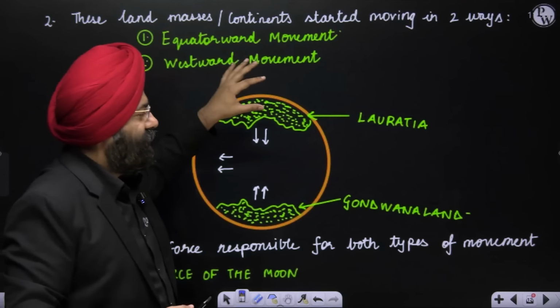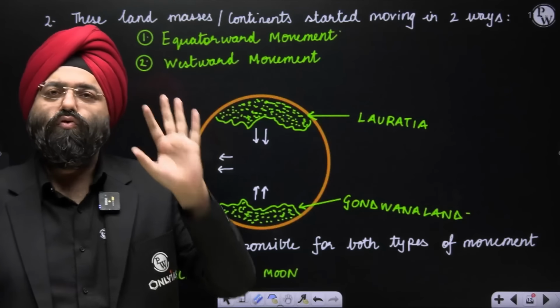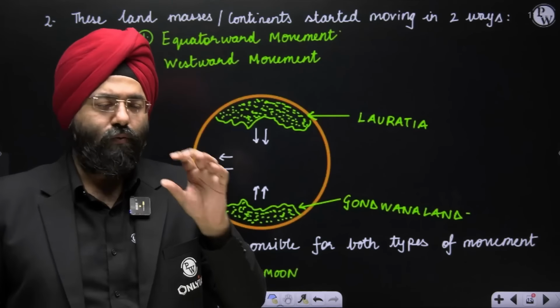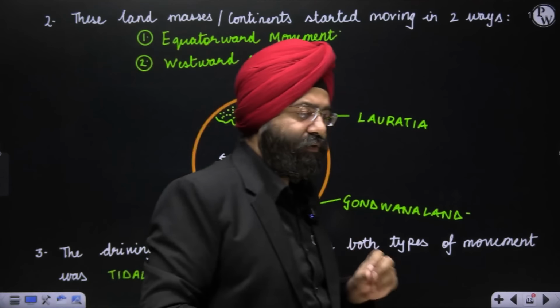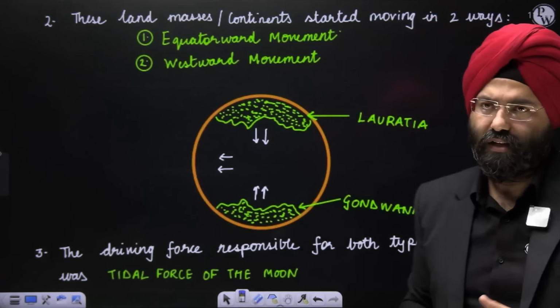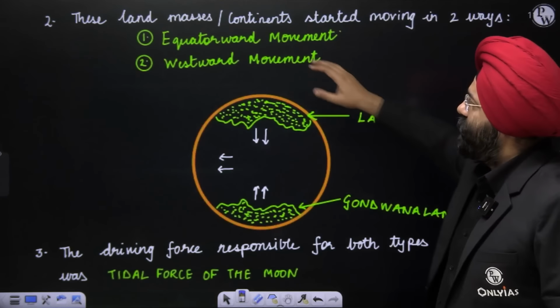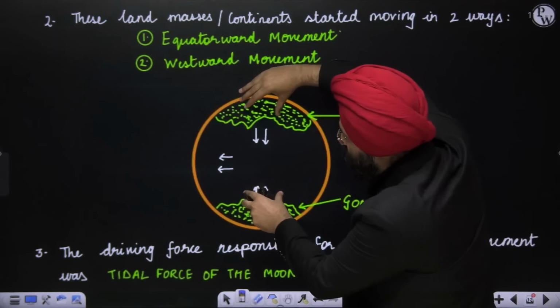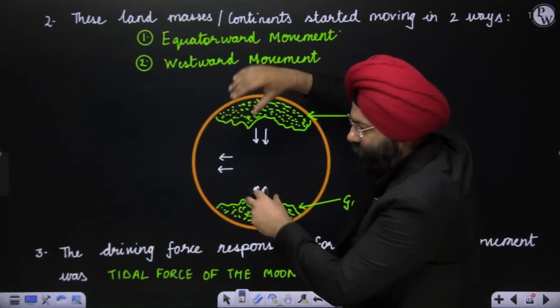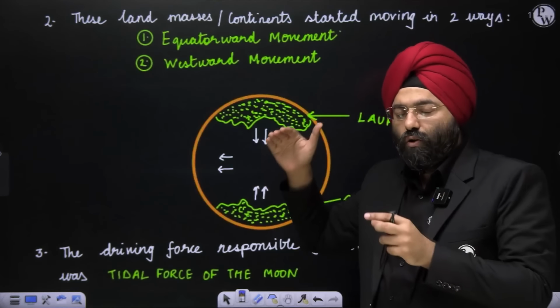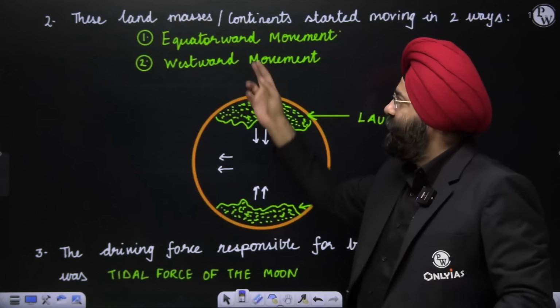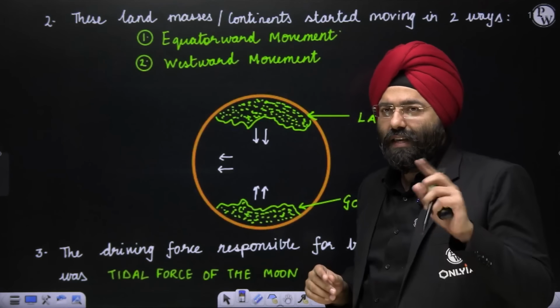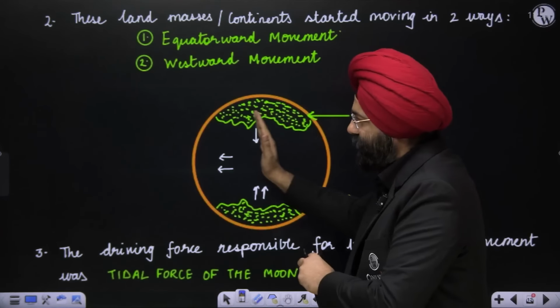Now, Taylor says that there are two types of forces being exerted, so that two types of movement are taking place. One is the equatorwards movement. Both the bodies are moving towards the equator. Second, along with it, there is westward movement also.